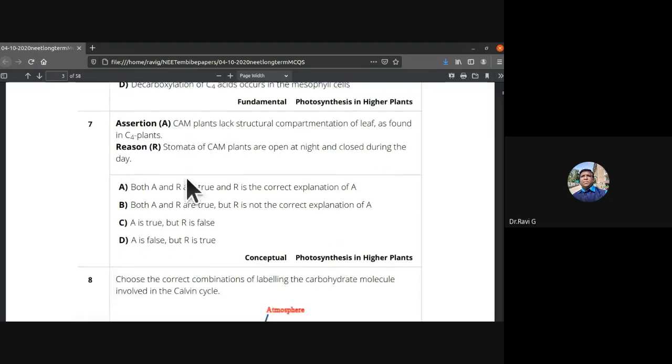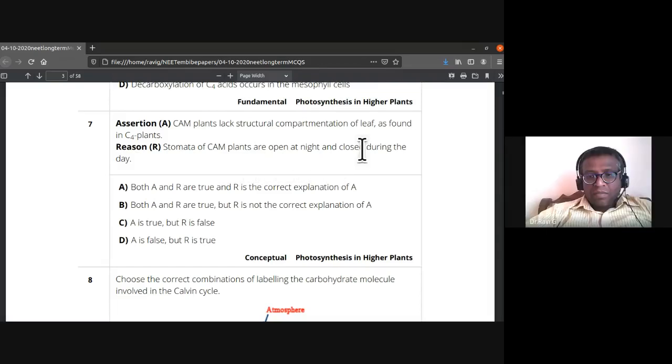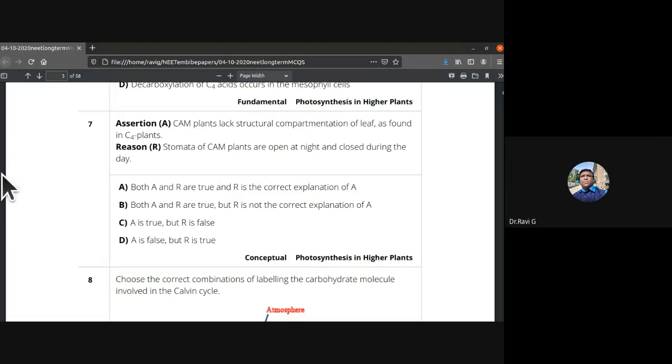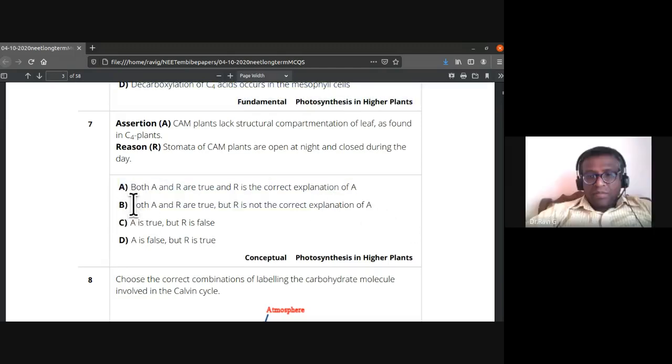Next one, assertion: CAM plants lack structural compartmentation of leaf as found in C4 plants. Reason: stomata of CAM plants are open at night and closed during the day. So both A and R are true. Are they true or not? Both assertion and reason are true, but reason is not the correct explanation of A. So B is the right answer.